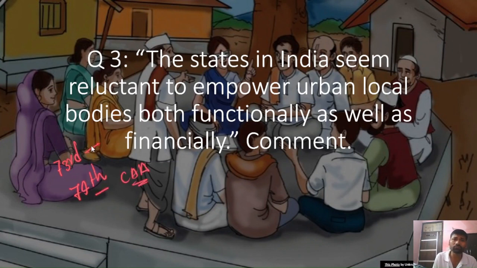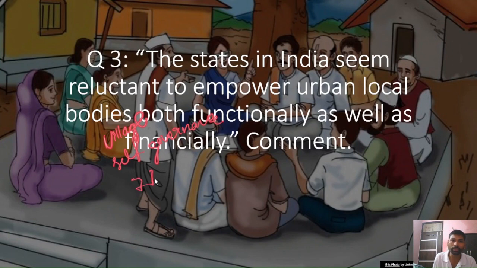So the 73rd Constitutional Amendment envisions village self-governance, and the 74th Constitutional Amendment Act envisions urban local governance. Okay, this is about urban local governance. Even though constitutional status has been accorded to local governance, the state governments are still reluctant